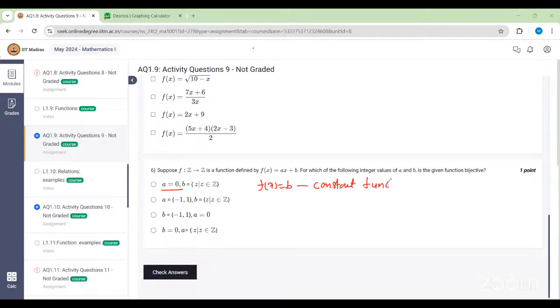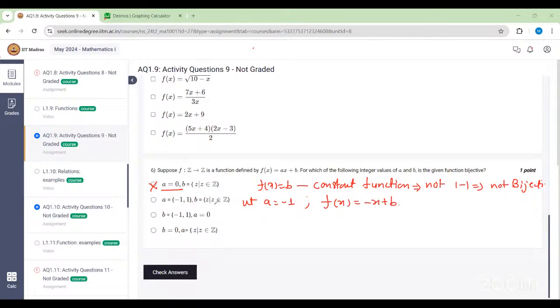And we know that constant functions are not 1, 1. So if a function is not 1, 1, it simply implies it's not bijective. Correct? So that's why this option is incorrect when we take a equal to 0. Now the second option gives us two values, a equal to minus 1 and a equal to 1. So let's consider a equal to minus 1 first. If a is equal to minus 1, f of x will become minus x plus b.